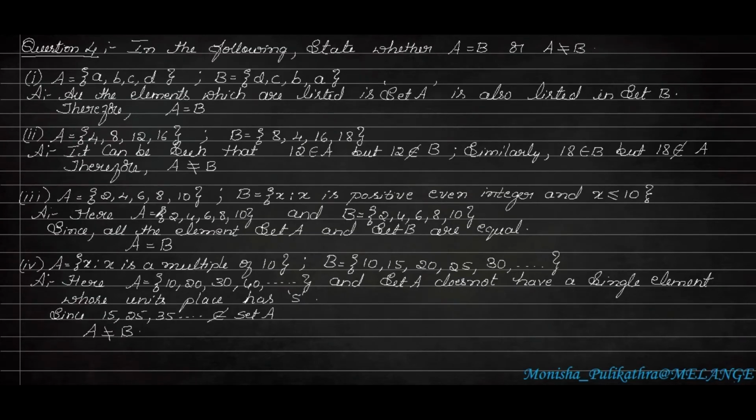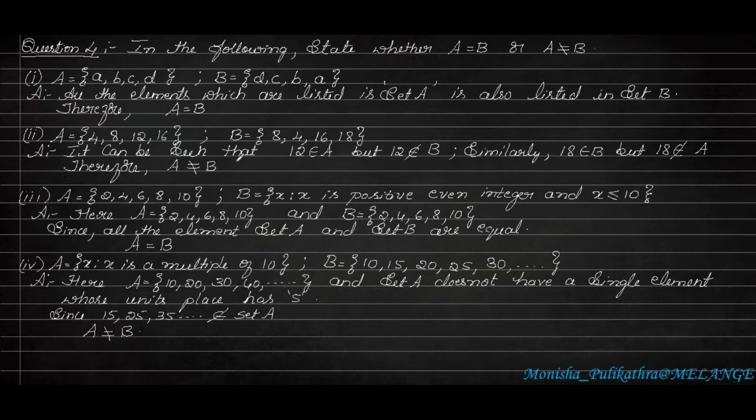Moving on to question 4. Here we have to find out whether set A is equal to set B, or set A is not equal to set B. In the first question, set A is equal to {A, B, C, D} and set B is equal to {D, C, B, A}. Here all the elements of set A are in set B also: A, B, C, D and A, B, C, D. All the elements listed in set A are also listed in set B. Therefore, A is equal to B. If this is the case, then we write set A is equal to set B.